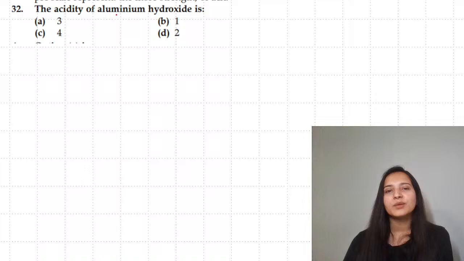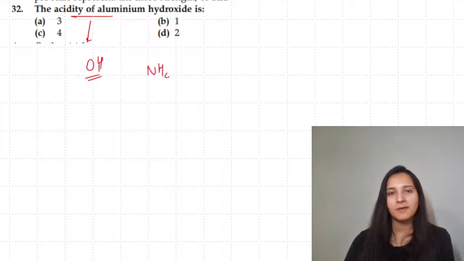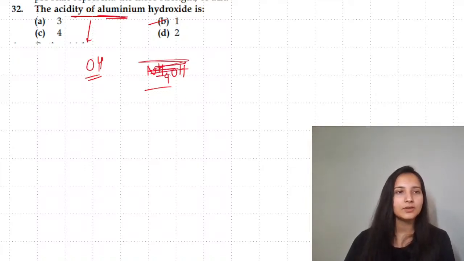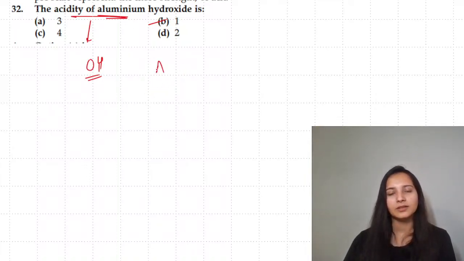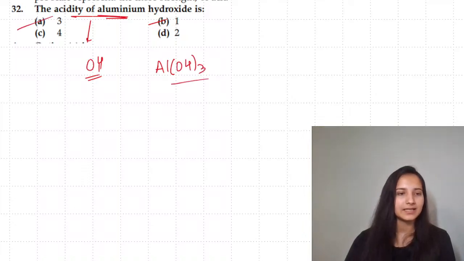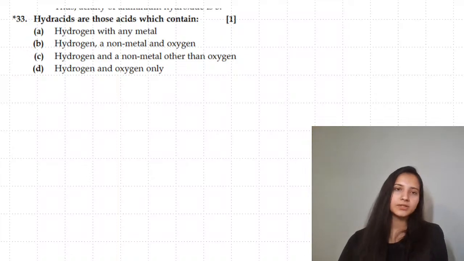The acidity of ammonium hydroxide. Acidity of a base is the number of OH ions which are present. For ammonium hydroxide, you have one OH ion, so it's going to be, aluminium hydroxide, I read it wrong. For aluminium hydroxide, when you write the formula, Al(OH)3, this is going to be 3 as your answer. Moving to the next one.